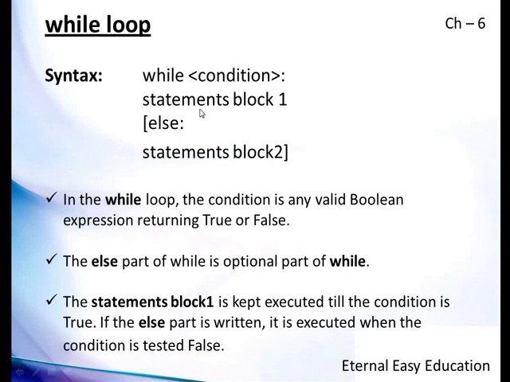When the condition fails, the statement in the else block 2 is executed. But the else part of the while loop is optional. That means we can give or we may not give this statement. The statement block 1 is kept executing till the condition is true. As we know, looping means multiple execution of lines. That means a set of lines is going to be executed repeatedly based on a condition. That condition is given along with the while.